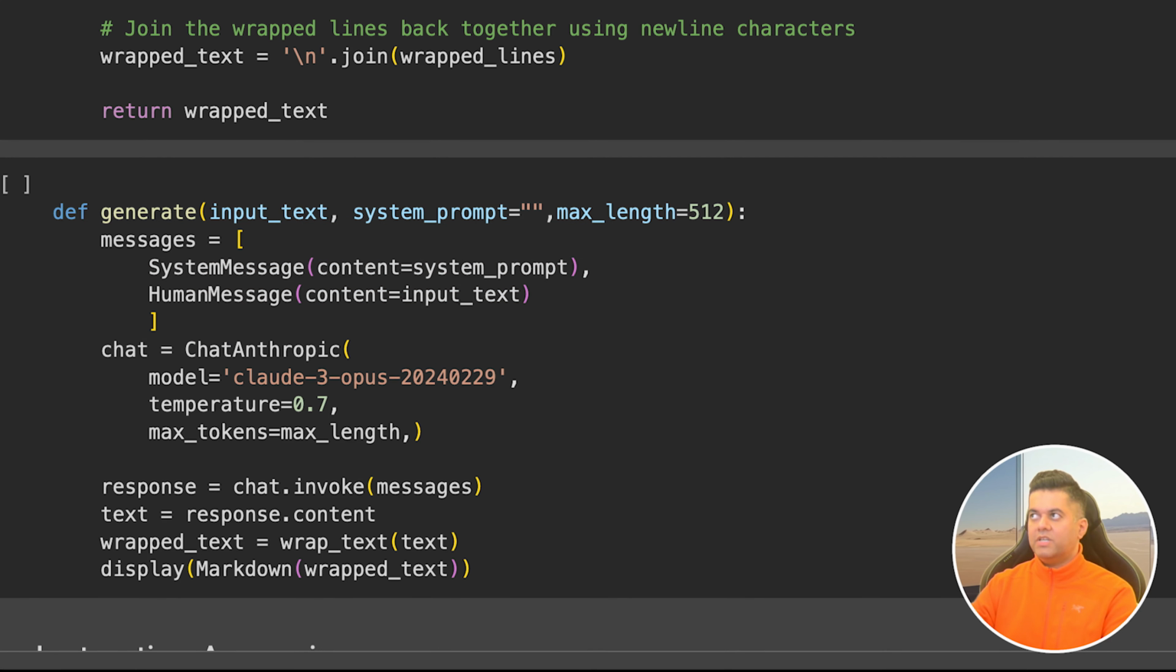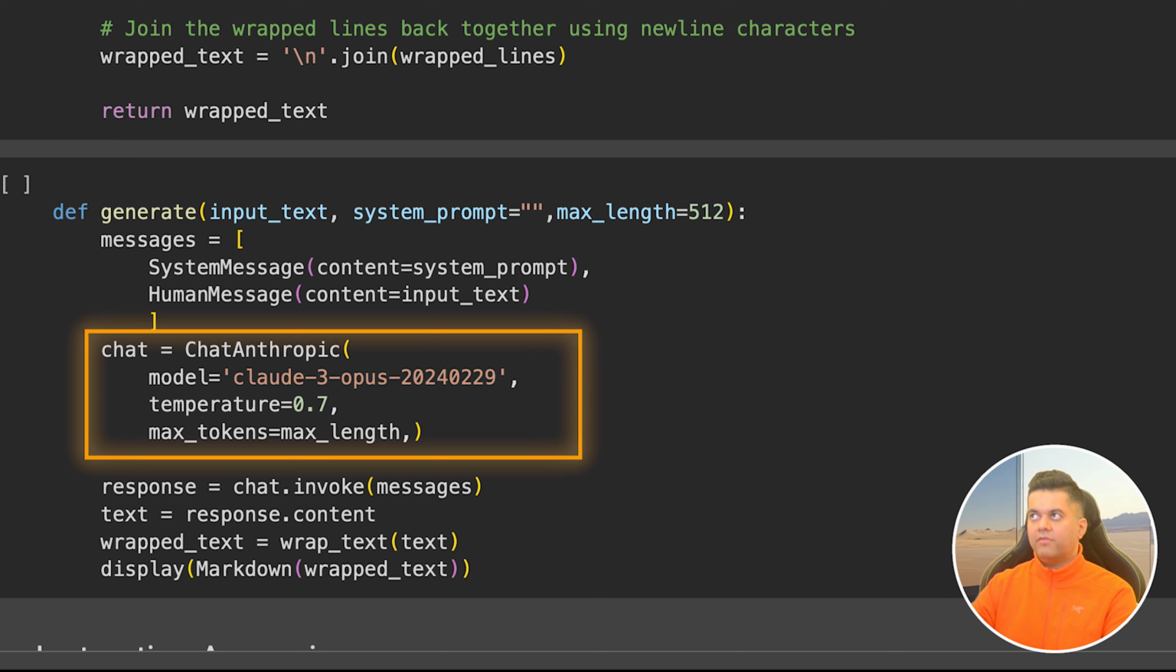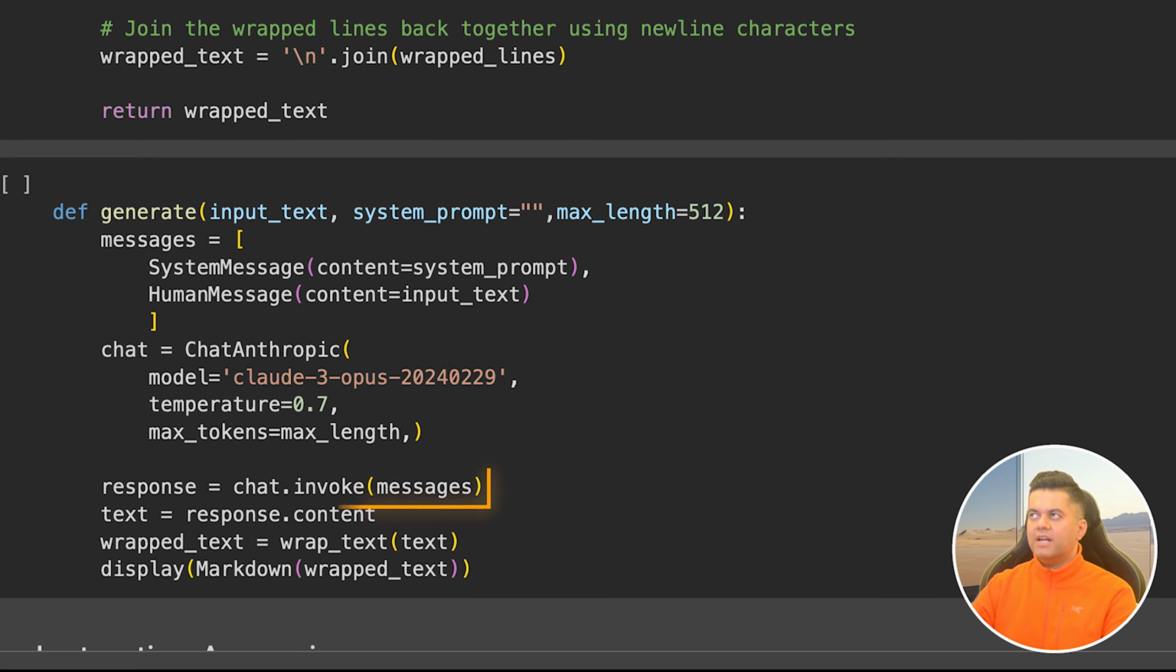Then we create our chat object with all the details of the model that we'll use. And with the help of chat Anthropic, we set our model to Claude 3 Opus with temperature of 0.7 and max tokens equal to max length, which we earlier set to 512. We're going to invoke our chat by passing the messages and get our response. We'll extract the content from the response into the text variable and pass it to the wrap text function, which we had defined above. And the output from this is held in the wrapped text variable, which then gets printed into markdown.